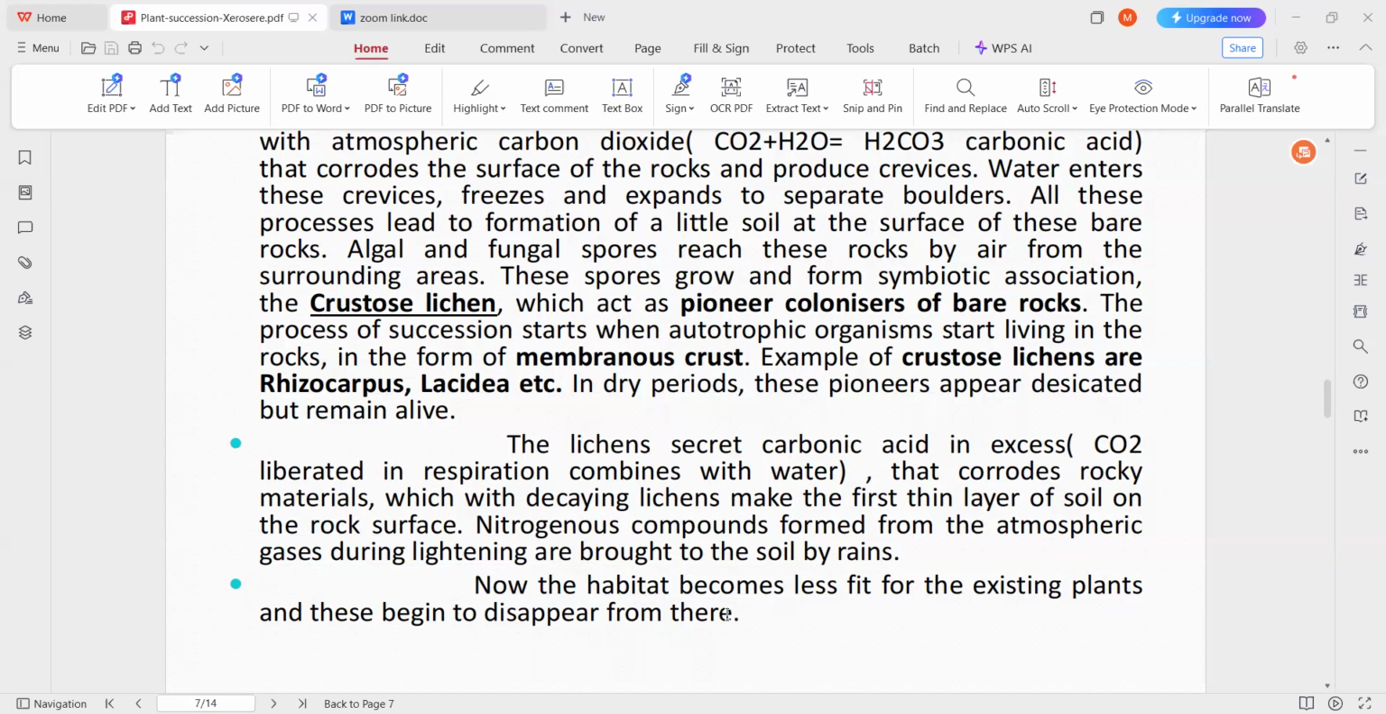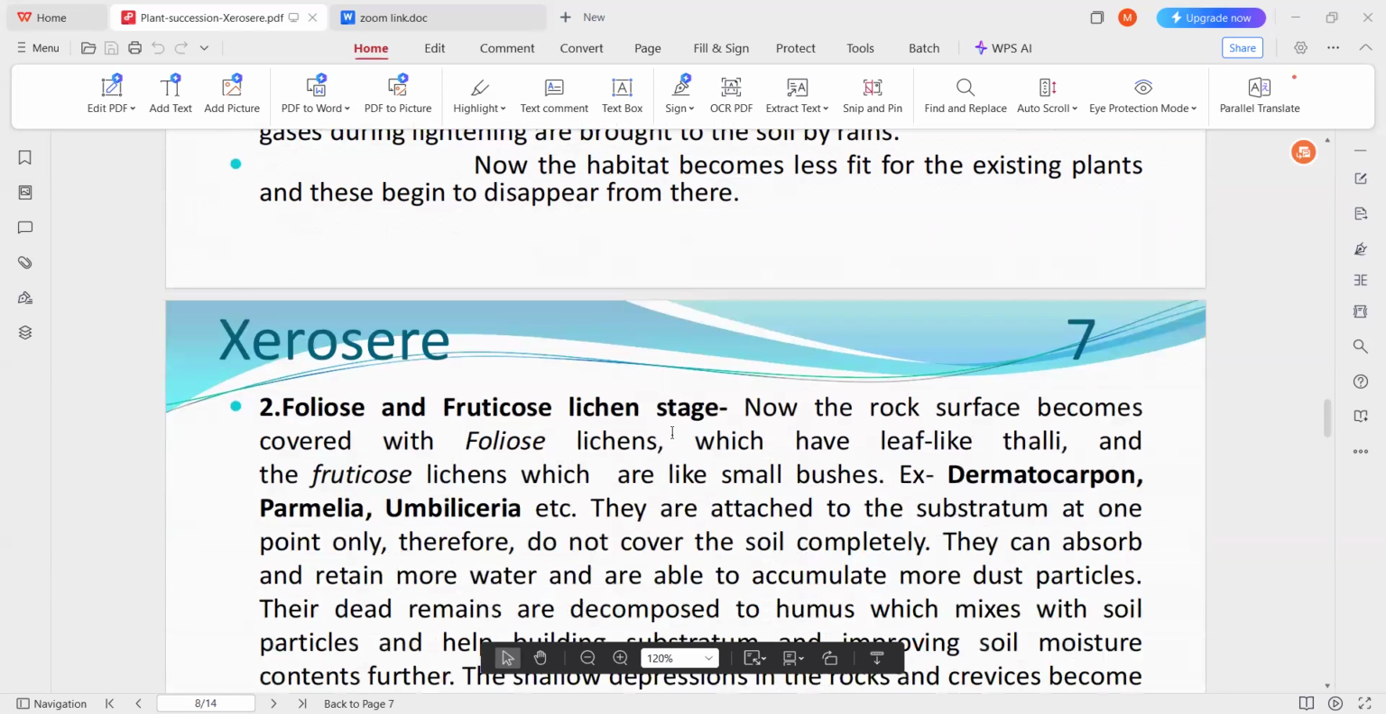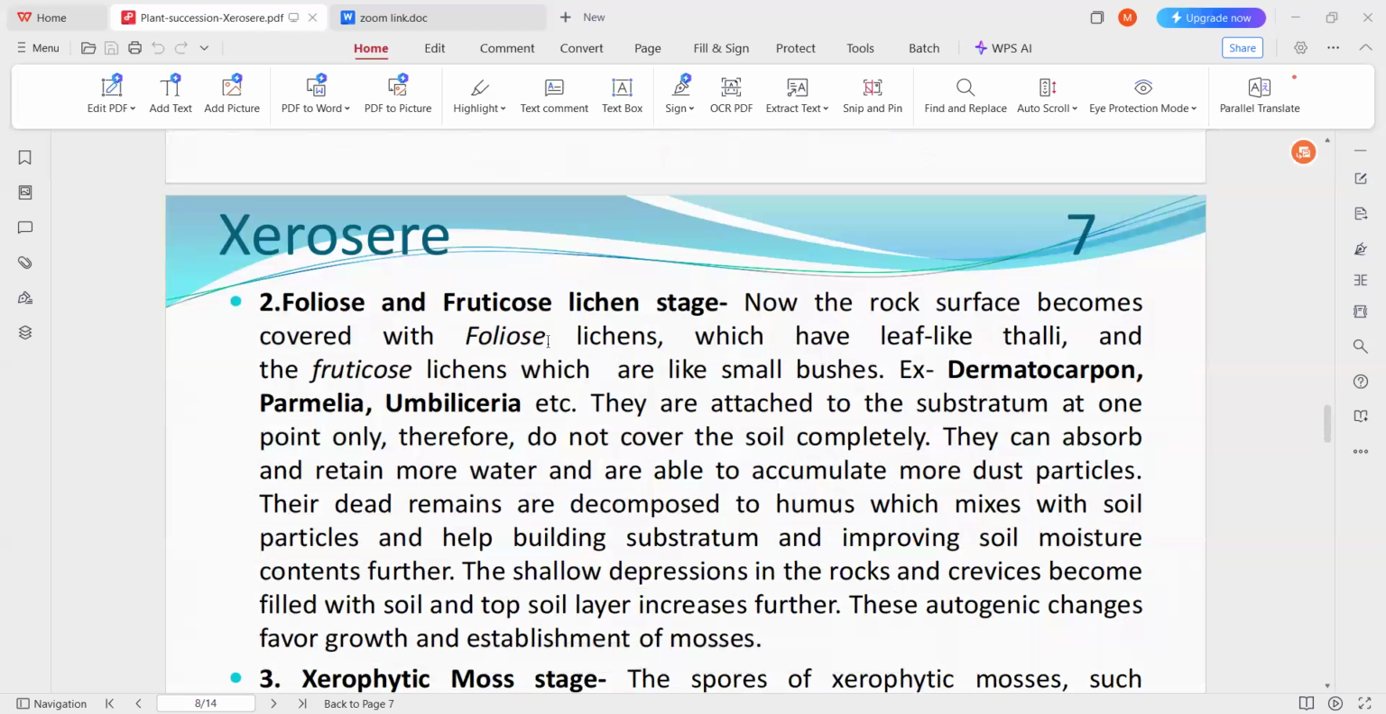So this habitat, which is no longer suitable for the existing plants, they will disappear from here, due to which another community starts growing here. The second community, the crustose lichen stage, is replaced by the foliose and fruticose lichens stage. Now the rock surface becomes covered with foliose lichens, which have leaf-like thalli, and fruticose lichens, which are also like small bushes. Examples are Dermatocarpon, Parmelia, and Umbilicaria.